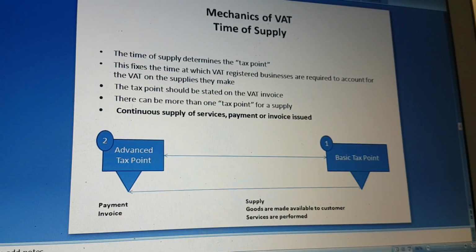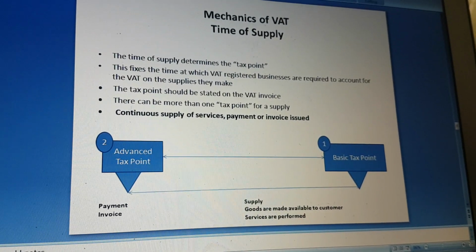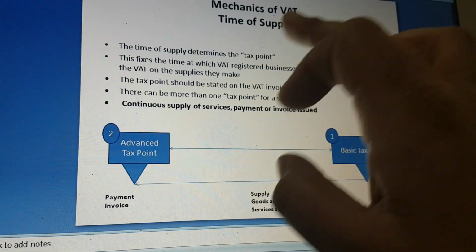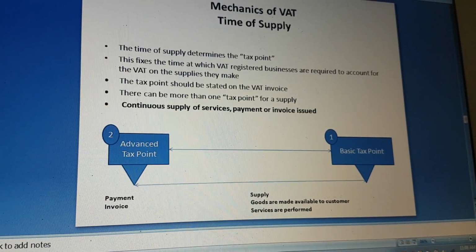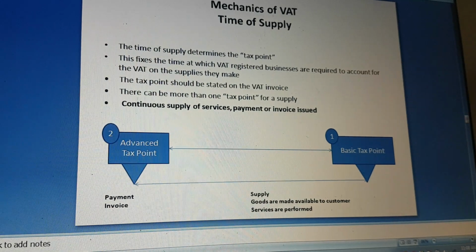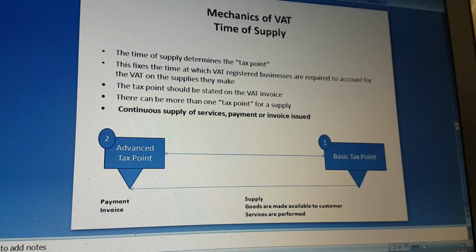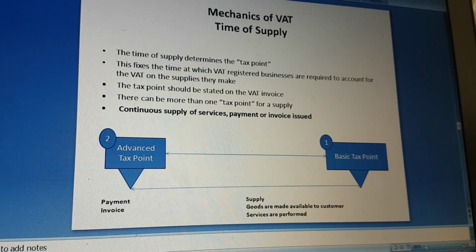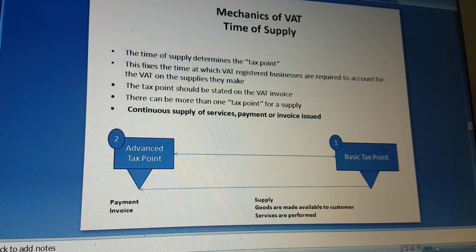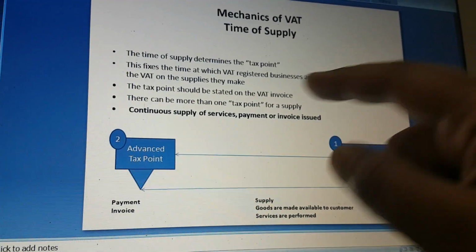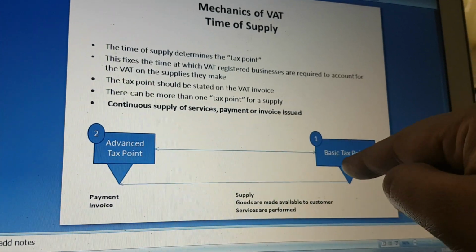Now, time of supply. The time of supply determines the tax point. The time determines when it will be taxable. This fixes the time at which VAT registered businesses are required to account for the VAT on the supplies they make. The tax point should be treated on the VAT invoice. There can be more than one tax point for a supply. Continuous supply of services, payment or invoice issued, like basic tax point and advanced tax point.